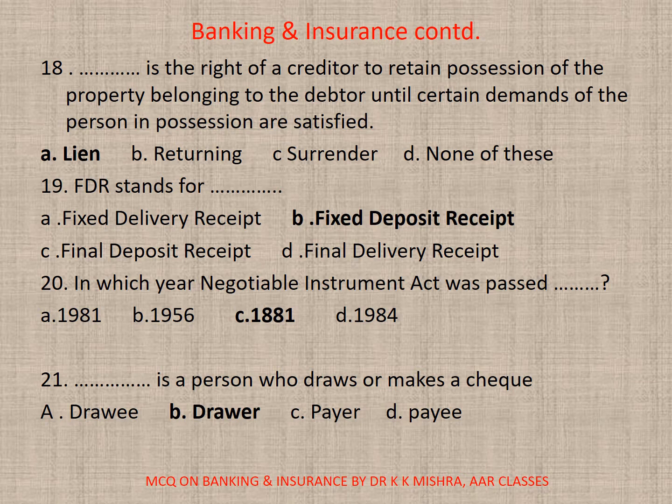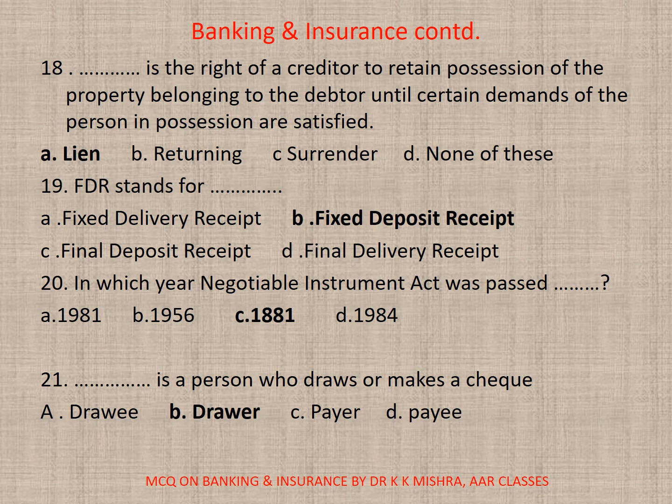18. Dash is the right of a creditor to retain possession of the property belonging to the debtor until certain demands of the person in possession are satisfied. A. Lien, B. Returning, C. Surrender, D. None. Correct option is A. Lien.